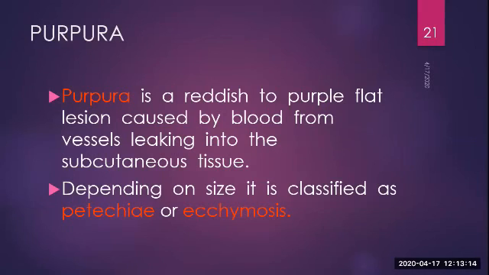Next is purpura. Purpura is a reddish to purple flat lesion caused by blood from the vessel leaking into the subcutaneous tissue. So whenever there is a leakage of blood inside a mucosa or a submucosa or a skin, whatever you see is a purpura. This can be divided into two different categories based on size. If it is small, it is called petechiae. If it is large, it is called ecchymosis. So both of these belong to the group of purpura.